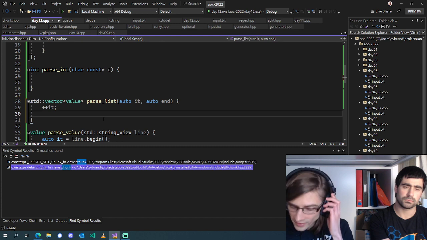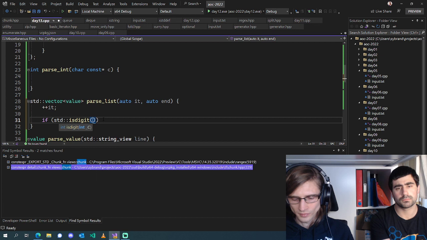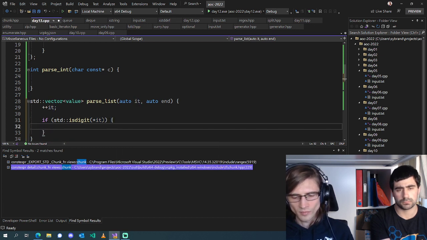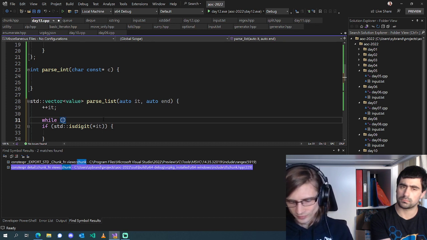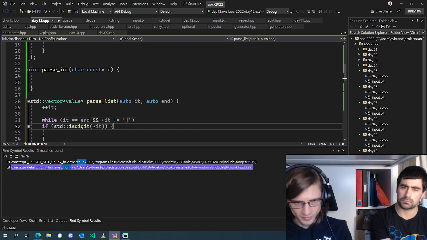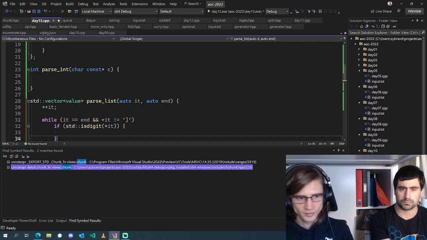We will move past it if is digit. So while we're not at either the end or closing brace, then we're going to parse members of our list.